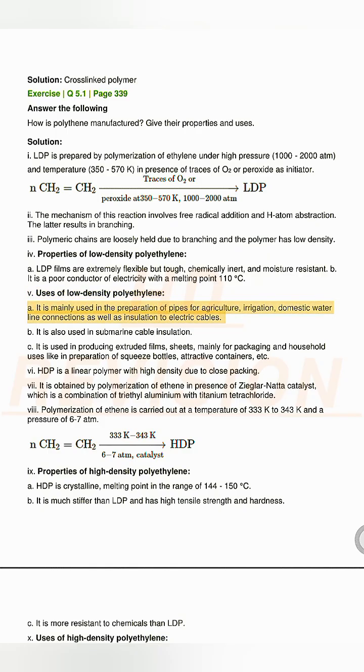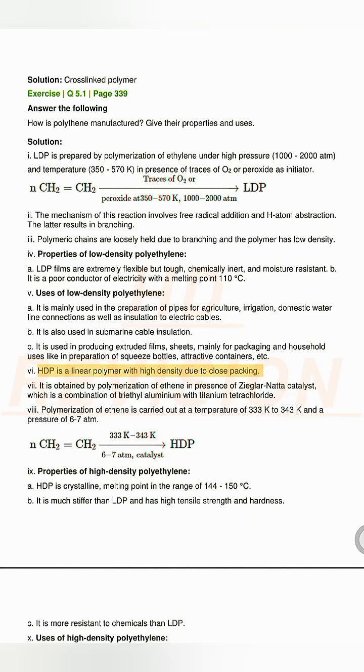A. It is mainly used in the preparation of pipes for agriculture, irrigation, domestic water line connections as well as insulation to electric cables. B. It is also used in submarine cable insulation. C. It is used in producing extruded films, sheets, mainly for packaging and household uses like in preparation of squeeze bottles, attractive containers, etc.